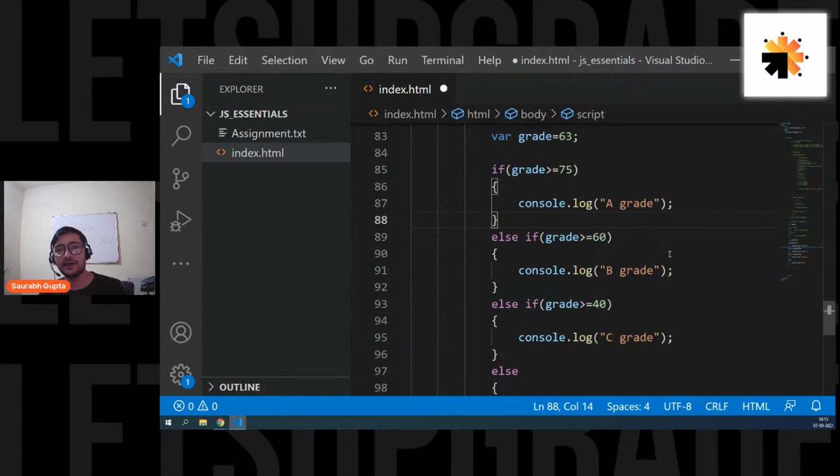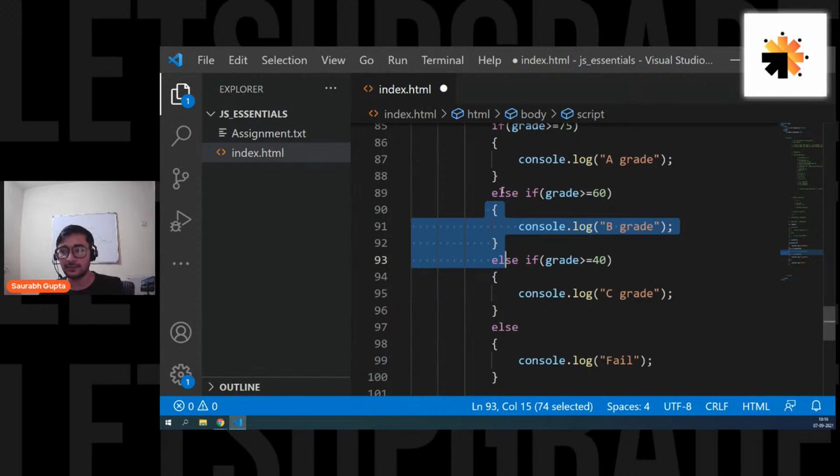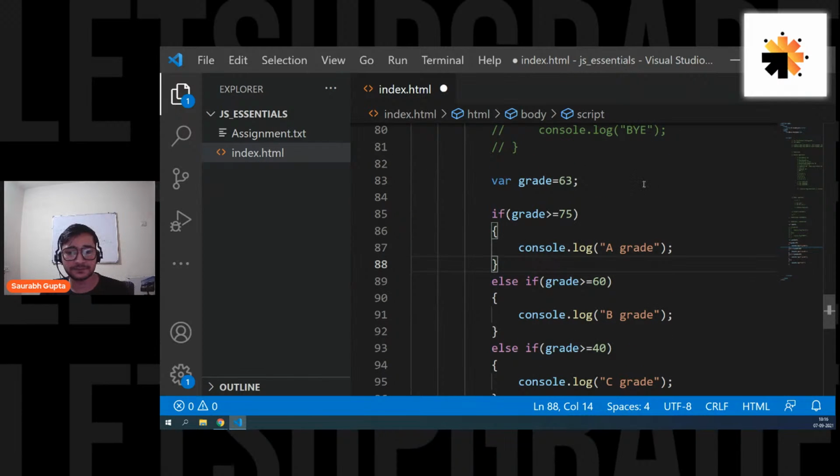So in a multiple if, when one block is correct, everything else is skipped, because only one condition will become true. Only one block will be executed in all of these blocks. There is one block, two block. In this multiple if condition, we have 4 blocks. Remember guys, in multiple if, only one of the conditions will go true. If one goes true, everything else will be skipped. Simple. Is that clear? Don't worry, we're also going to talk about switch case. Don't worry at all. So everyone, are we clear with this?